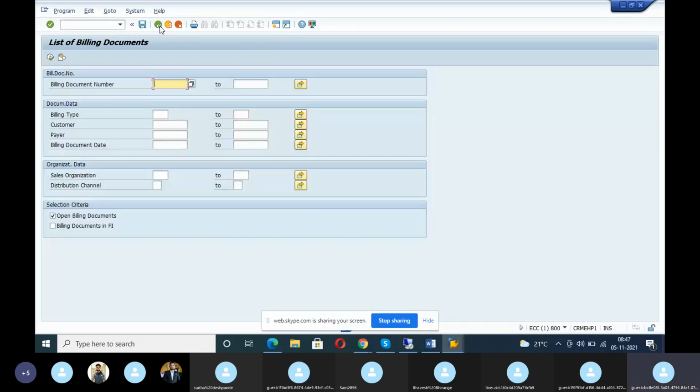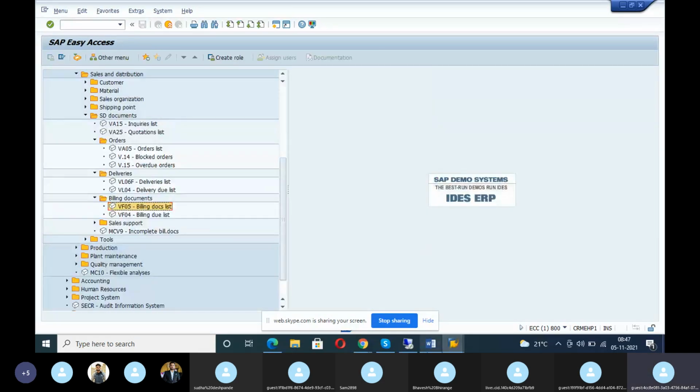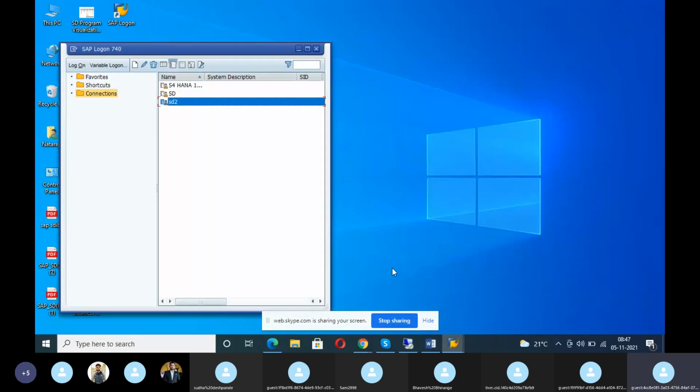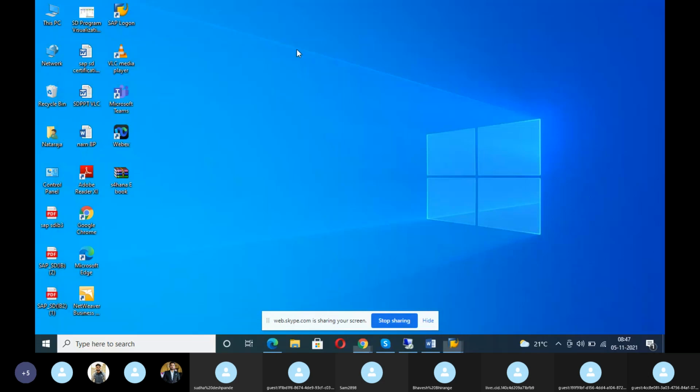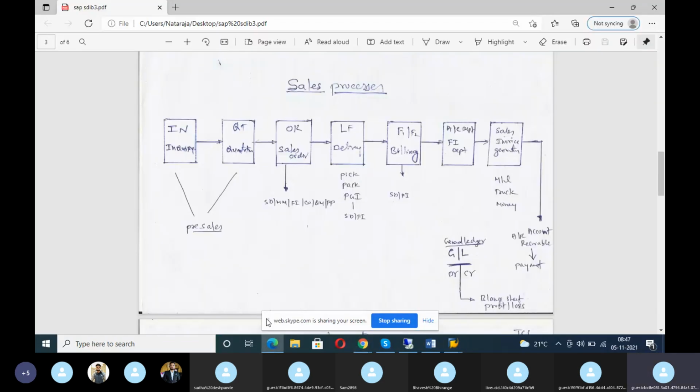So for that, what is the flow you should know? Once your master data is ready: organization structure, customer master data, material master card, customer information record, price master. Then inquiry, quotation, order, delivery, billing, sent to the FA department. After that, go and take the reports. Reports will come. If you know this, then only you're a full-fledged SD consultant.